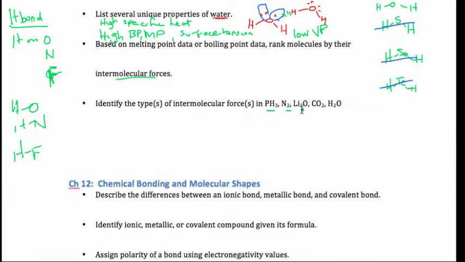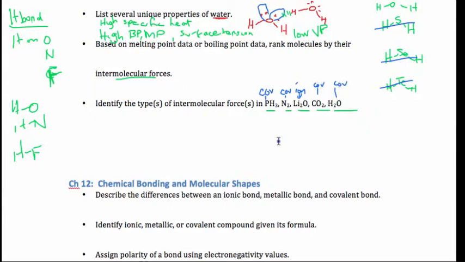PH3, N2, Li2O, CO2, H2O. You have to categorize these compounds as to type. All right? So this PH3, I hope you see that as a covalent compound because I've got nonmetals. This is a covalent N2. It's just two nonmetals. This one is ionic. I've got a metal with a nonmetal. This one is covalent. This one is covalent.